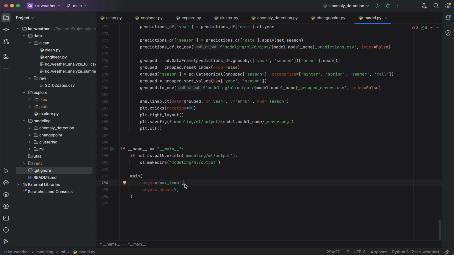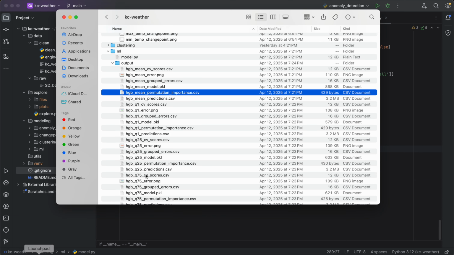So for example, today is April 14th. I would try to predict the max temperature on April 21st, and I would only be able to use data that I would have known as of today. I would be able to use no data from April 15th through April 21st. So that's how we set up the simulation here.